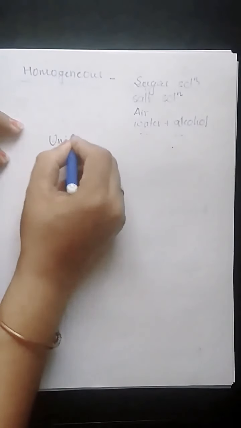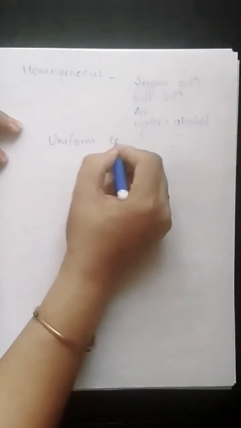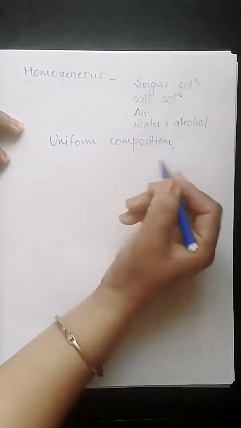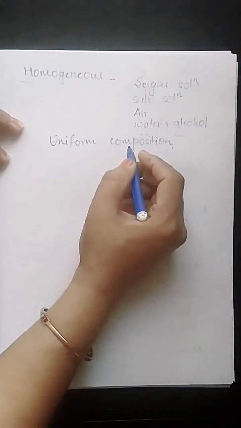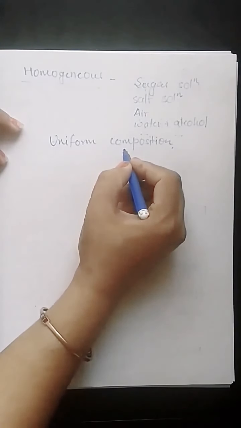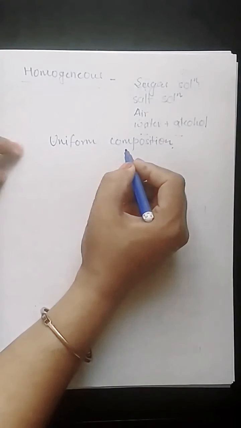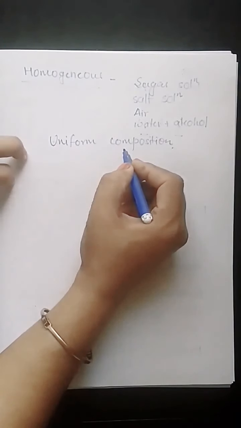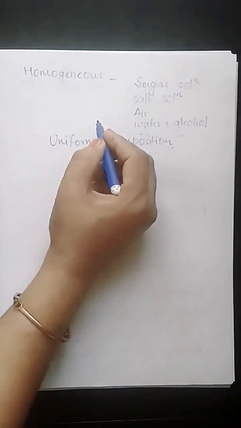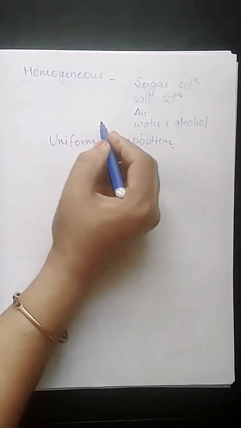So such solutions where we are not able to see the constituents separately with our naked eyes have uniform composition. What do you mean by uniform composition? Constituents mean the parts of the substance, the substances which are making a mixture or a compound. Like in a sugar solution, sugar is one constituent, water is another constituent.